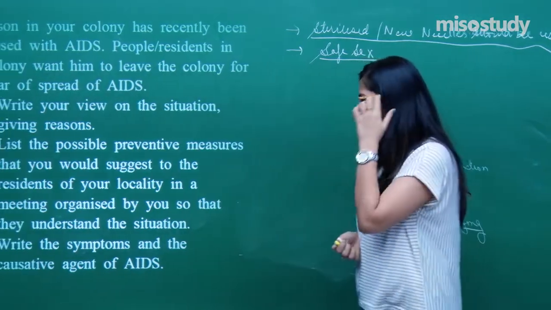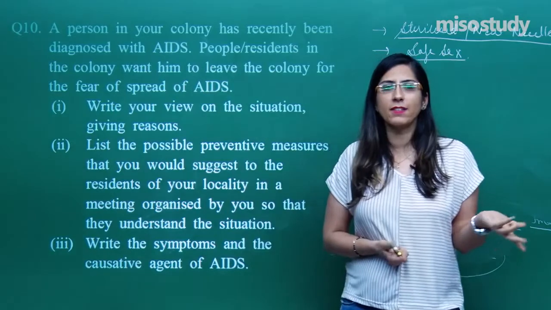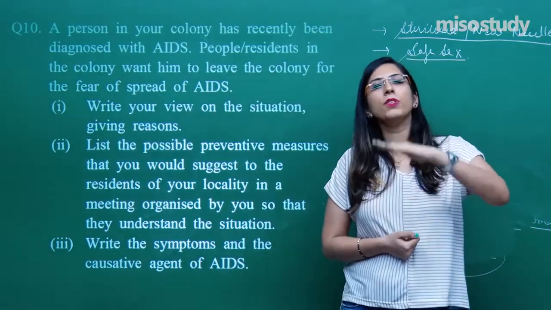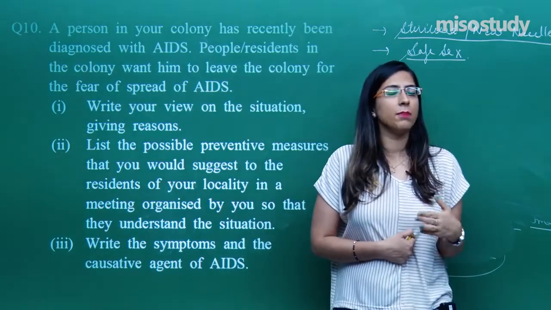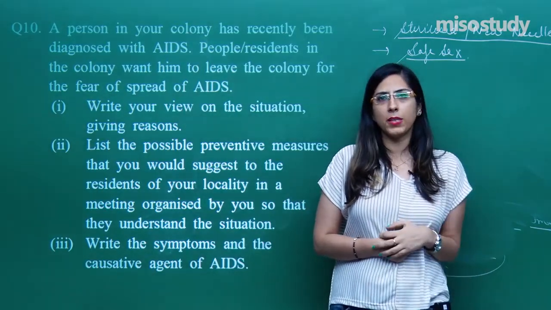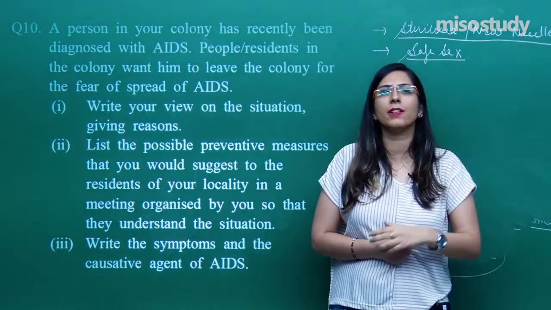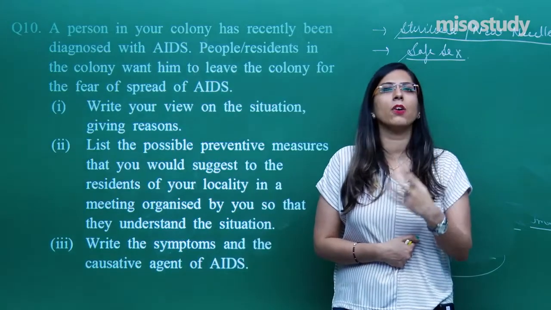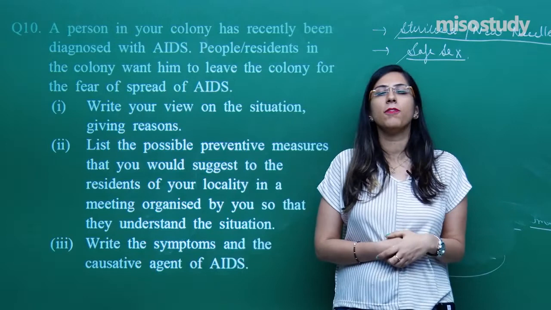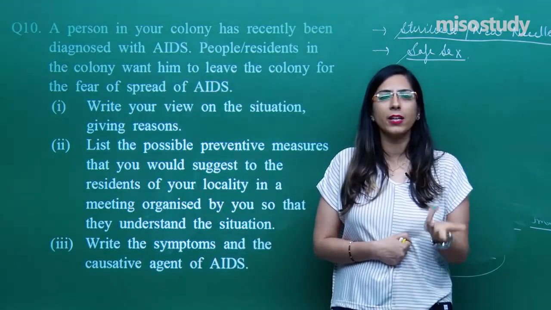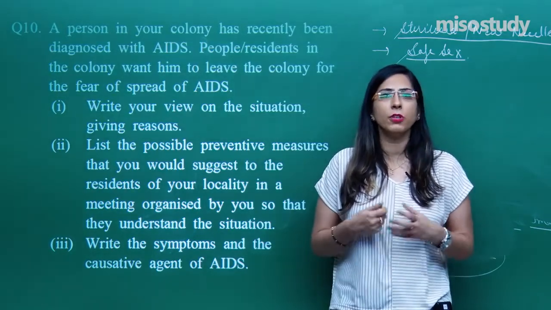Write the symptoms and the causative agents of AIDS. We are talking about the symptoms of AIDS. What is happening? The T cells are becoming less, which means the immune system is being compromised. If the immune system is compromised, the person will be susceptible to various diseases. Even a cold can cause death. Even tuberculosis: the first symptom is that the patient will develop tuberculosis. In the majority of cases, I am not saying always because exceptions are everywhere, the first symptom is the presence of tuberculosis,